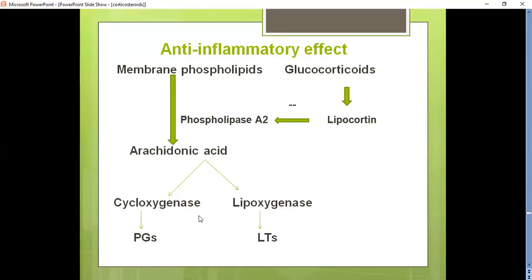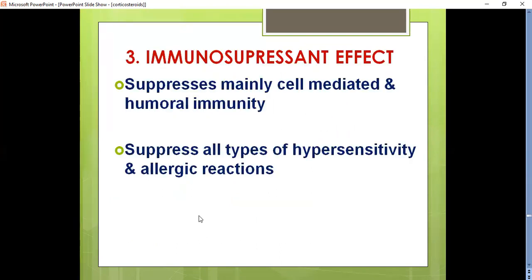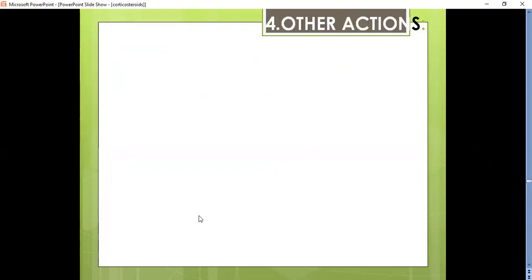Okay, so coming to their anti-inflammatory action, as I said earlier, here we can see the lipocortin, which is inhibited by the glucocorticoids, and further the COX pathway will get suppressed or arrested. Coming to the immunosuppressant effect, they mainly suppress cell-mediated and humoral immunity, and also suppress all types of hypersensitivity and allergic reactions.